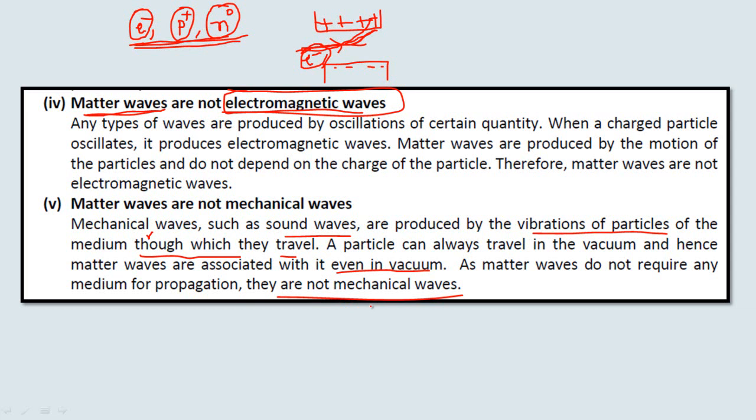I already told you that sound waves are mechanical waves because they are produced by the vibrations of the vocal cord, or by a string instrument such as a guitar, sitar or violin, where the vibrations in the string, which are mechanical vibrations, produce the sound waves. So for propagation of sound they require a material medium, while the matter waves do not require any material medium, and therefore they are not mechanical waves.